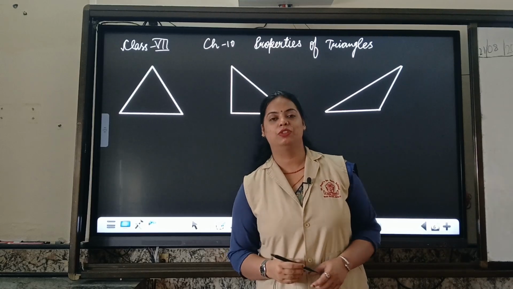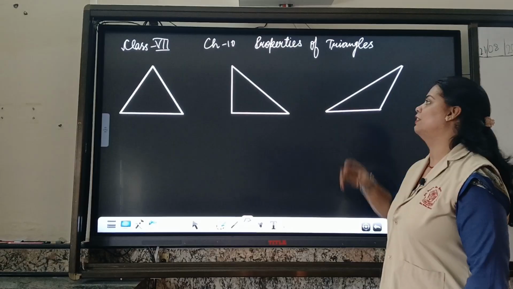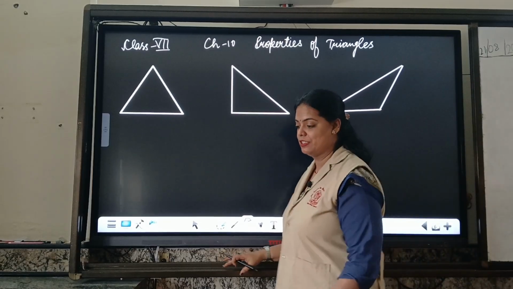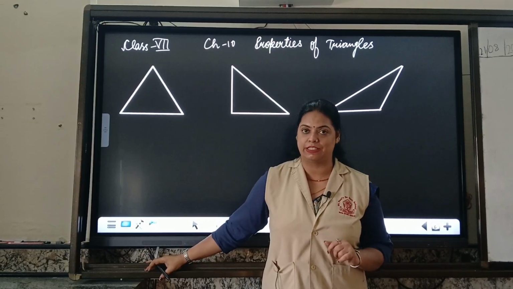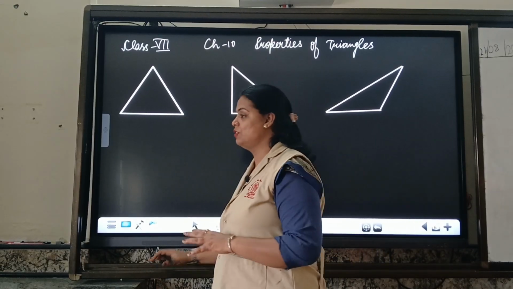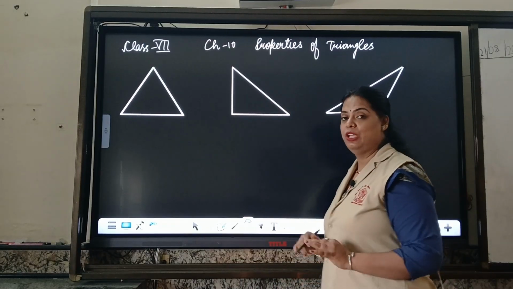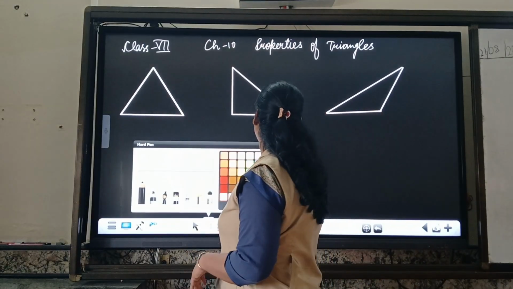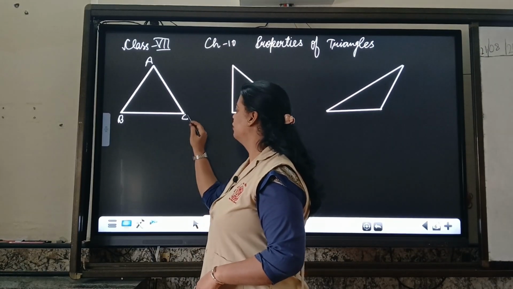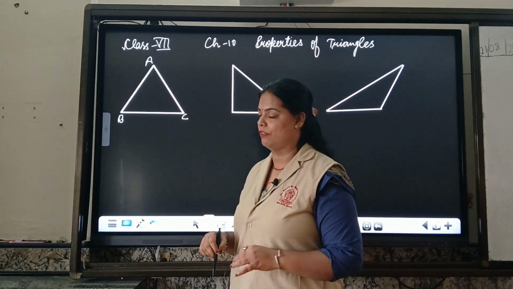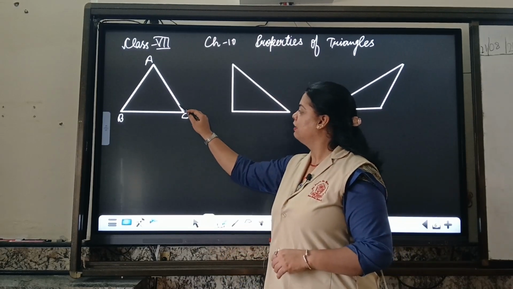Good morning everyone. Today we are going to start our chapter number 10, that is properties of triangle. We all have read about the triangle. It is a smallest closed shape which is made up by three straight lines, and after this we have read that every triangle has three vertex. Vertex means you can label it with A, B, C. Three corners means three vertex we have, and every triangle has three angles.